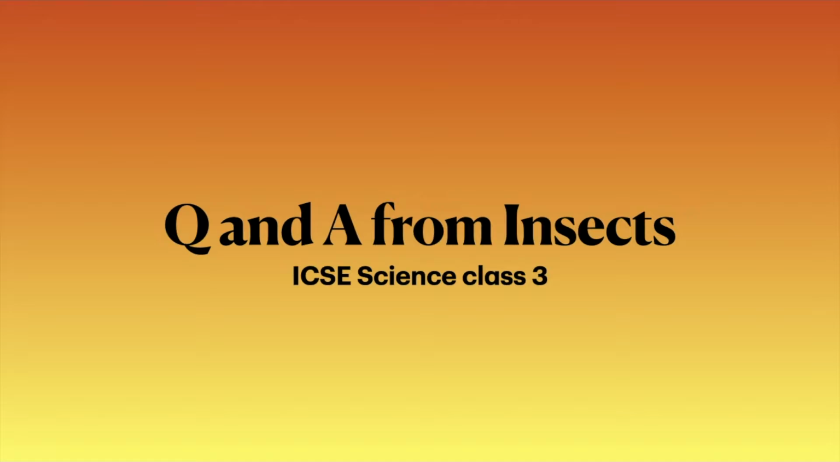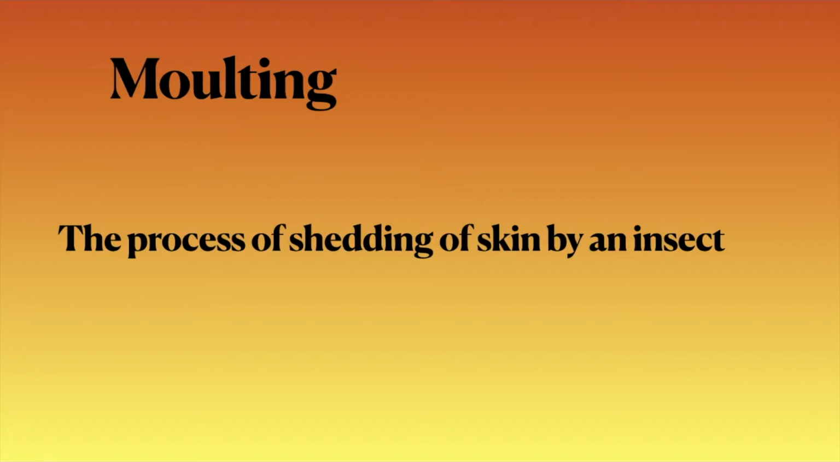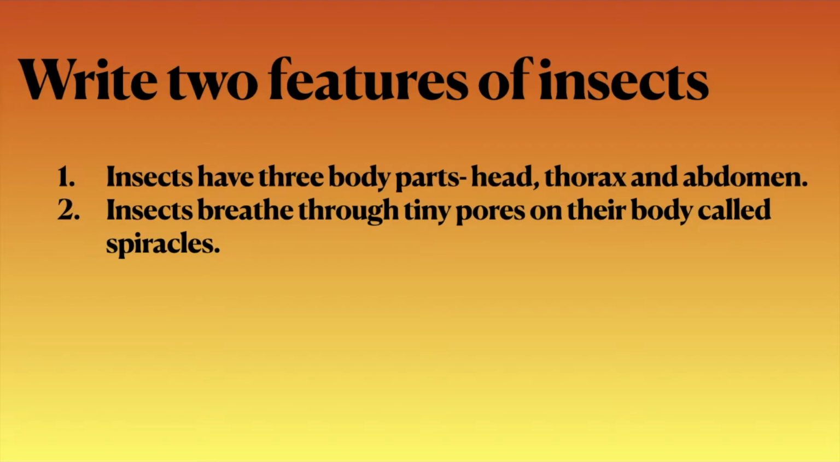Question and answers from the chapter Insects. Metamorphosis is the process of changing from young form to adult form. Molting is a process of shedding of skin by an insect.